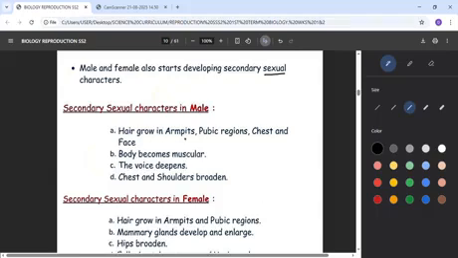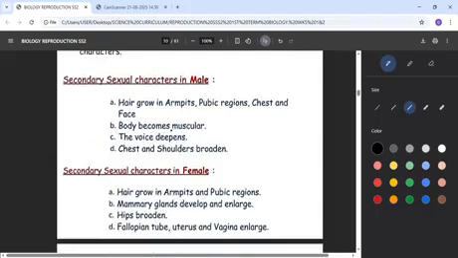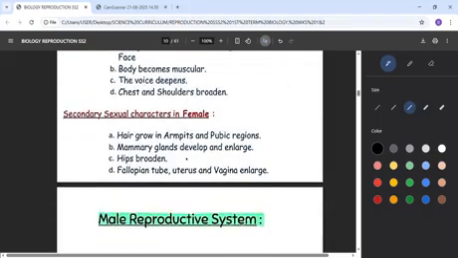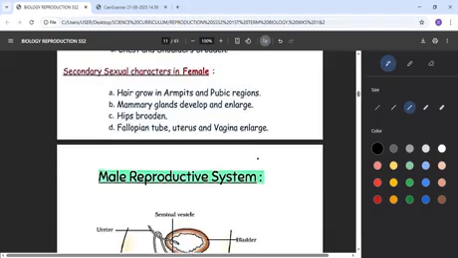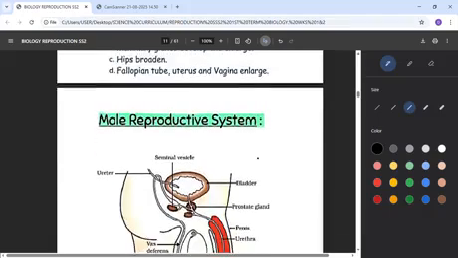Number one, hair grows in their armpits, pubic region, chest and face. The body becomes muscular, their voice deepens, and their chest and shoulders broaden. But for a female, the hair grows in the armpits and pubic region, mammary glands develop and enlarge, hips broaden, and the fallopian tube, uterus and vagina enlarge. So all these are the things that must be ready for reproduction. As hormones are ready, these sexual characters must also be ready.